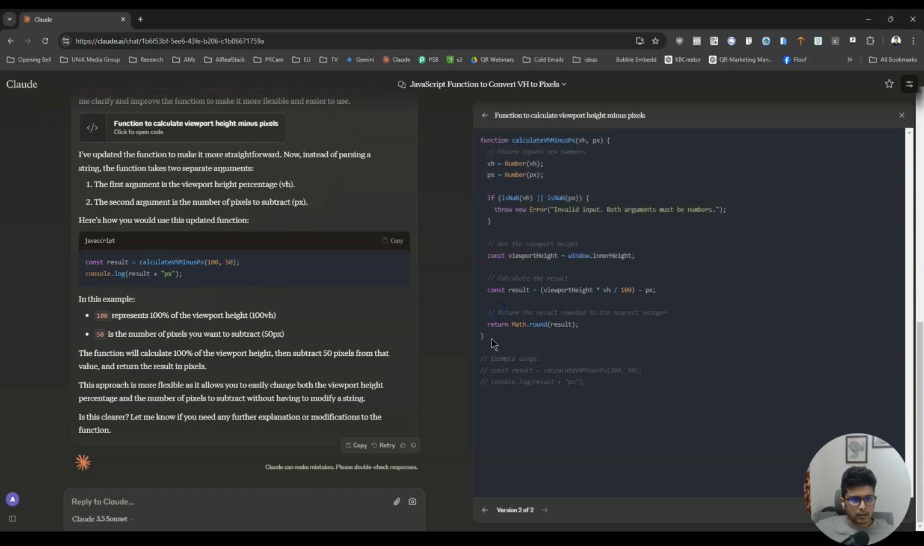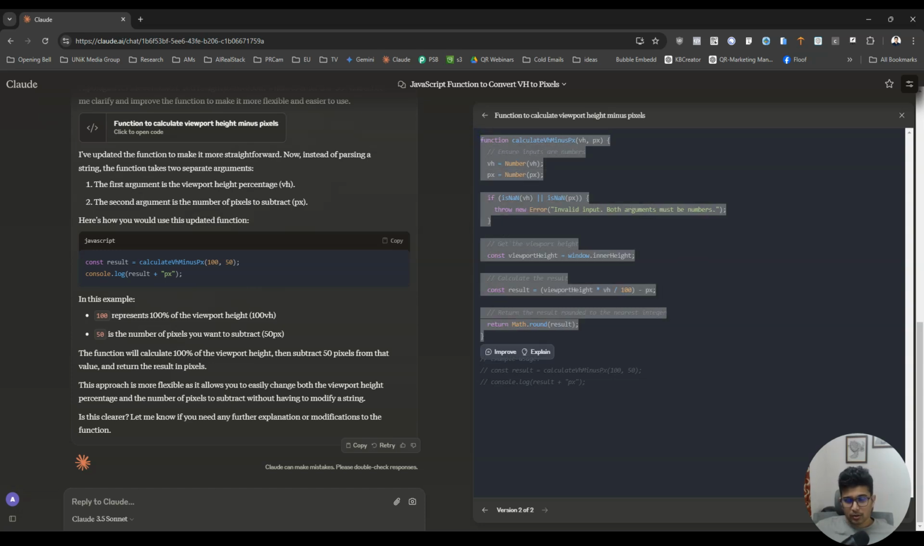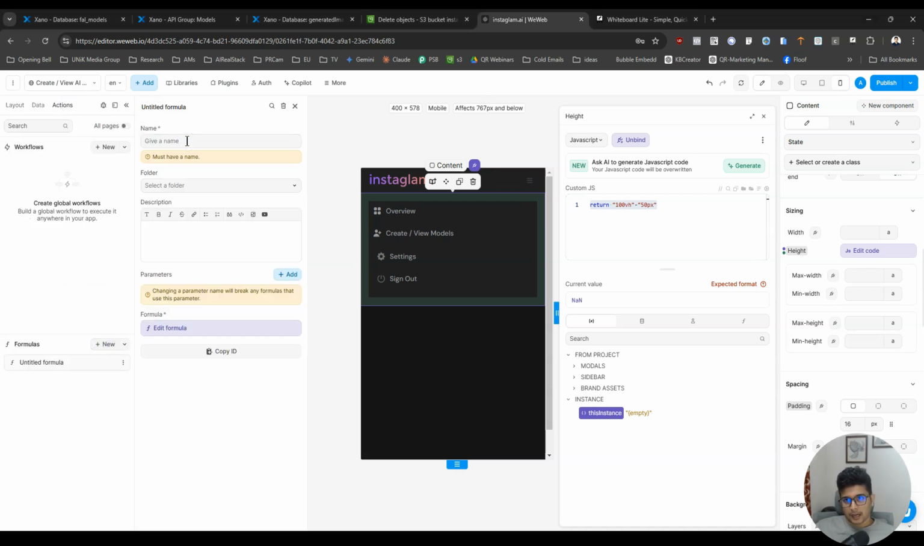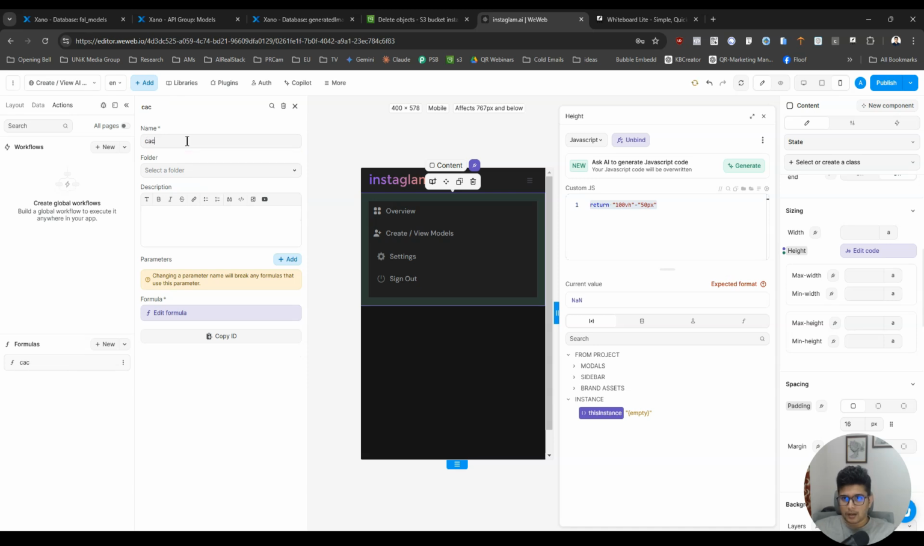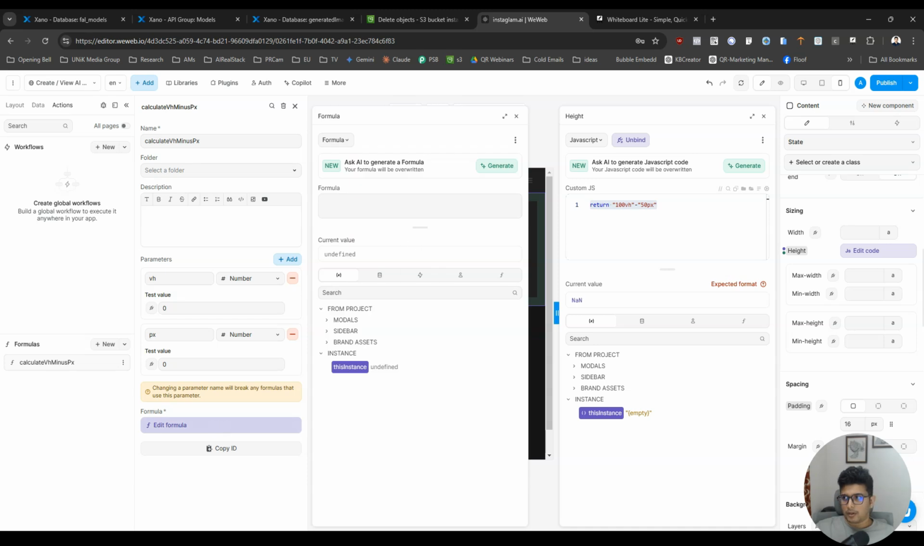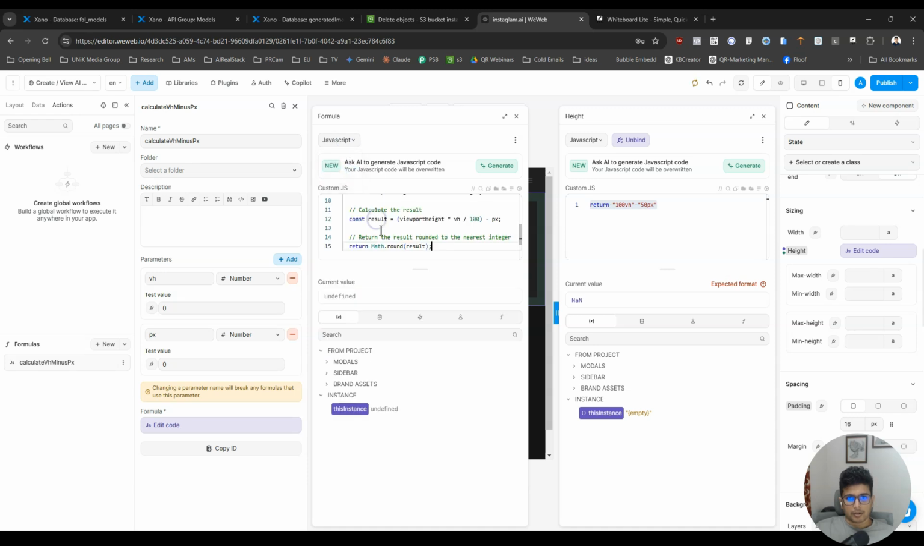Okay, Claude gave this. Let's see if it even works. So I'm gonna copy this and I'm gonna go to functions. I'm gonna create a formula and I'm gonna call it calculate VH minus PX, and we will add two parameters. We will add VH, that will be a number, and we'll add PX, that will also be a number, and the formula will be what we got from Claude. All right, and the JavaScript will put this.